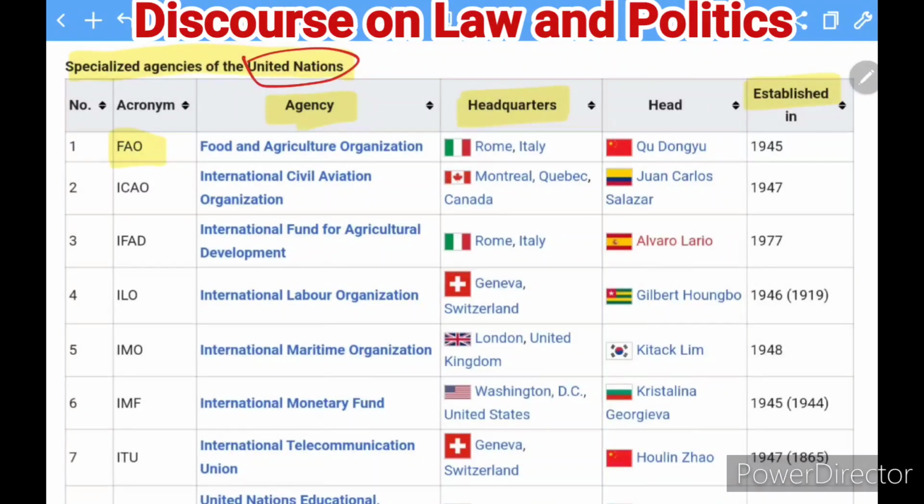The first one, the Food and Agriculture Organization, has its headquarters in Italy, and the man who is heading it is Qu Dongyu, and it was established in 1945.